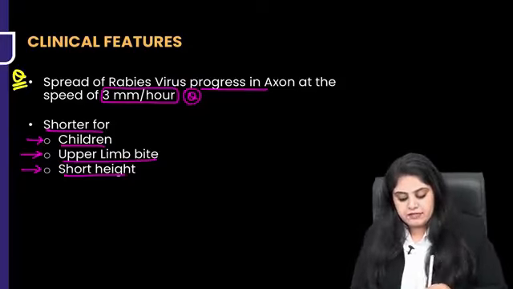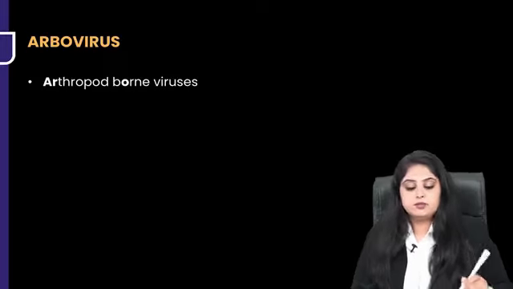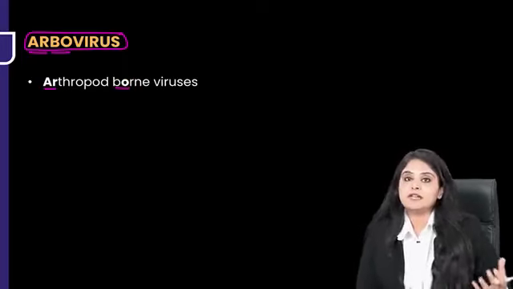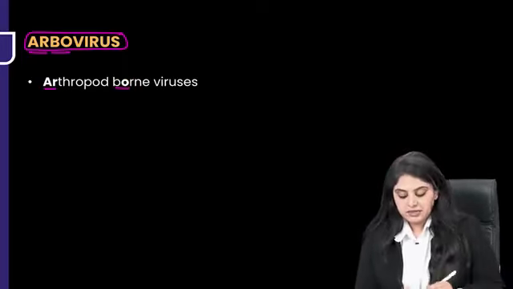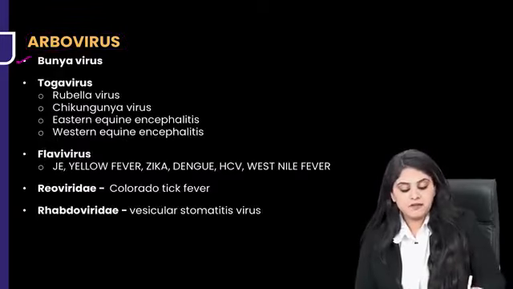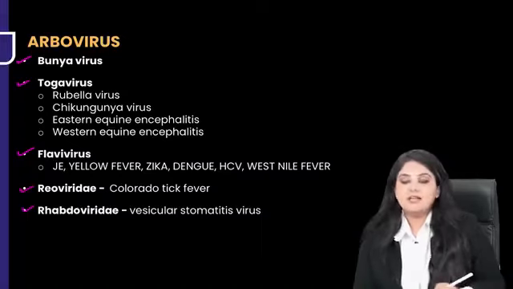On that note, definitely the Rhabdoviridae family comes to an end. So let's begin with the arboviruses. And what do we know under it? The name itself is explanatory. It is an arthropod borne virus. So some kind of vector is going to be involved over here. Let me tell you a quick overview of what all viruses come under it. Bunya virus, Toga virus, Flaviviridae, Reoviridae, as well as Rhabdoviridae.